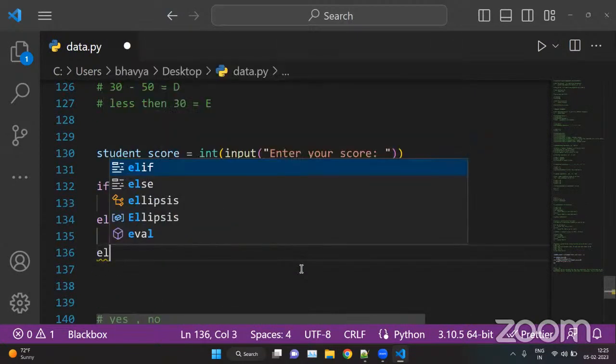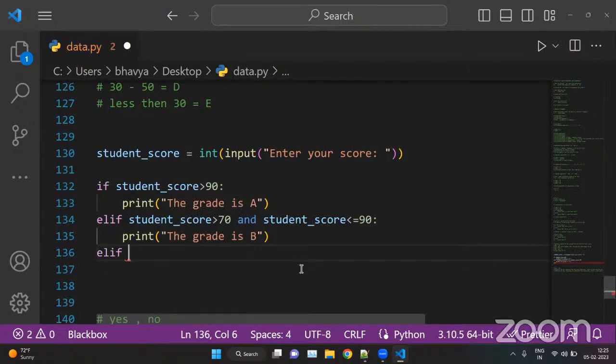Now we can use as many if elif statements as we want. There's no limit of using elif statements or if statements. We can use if elif else, or we can only use the if statement. So there's no limit of using these statements.